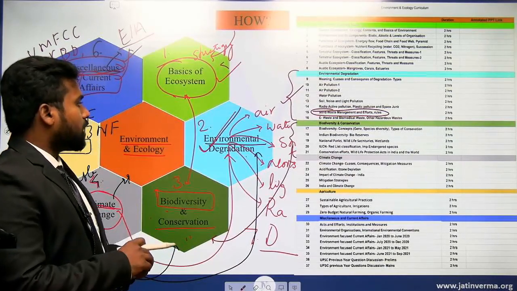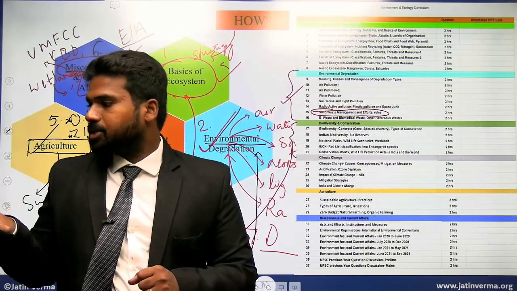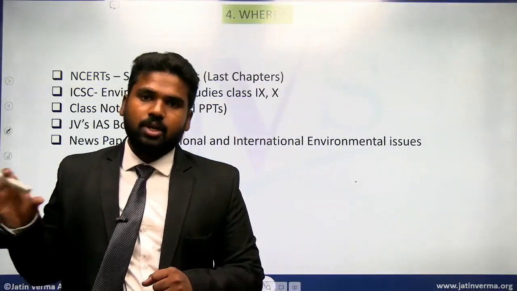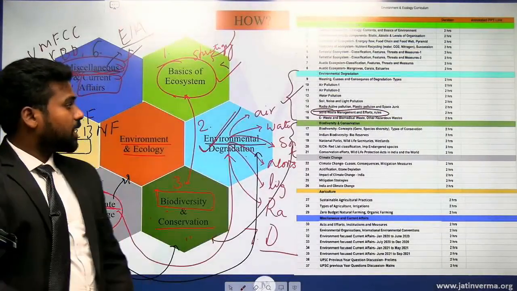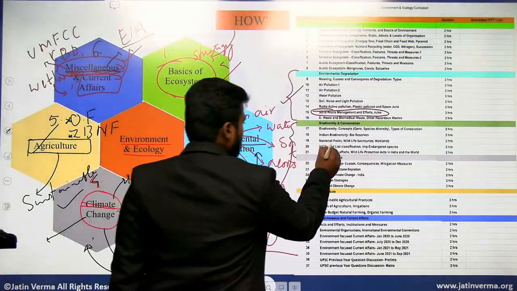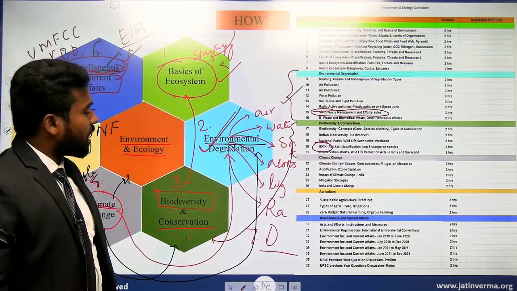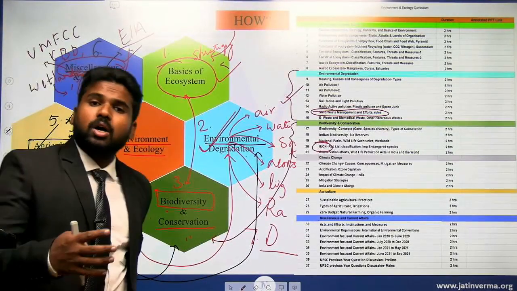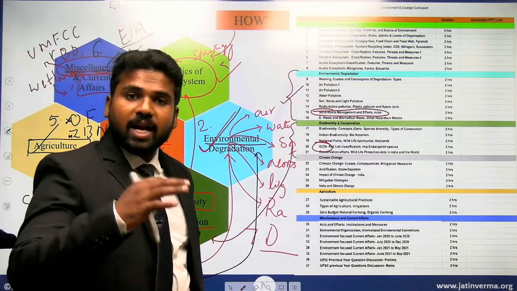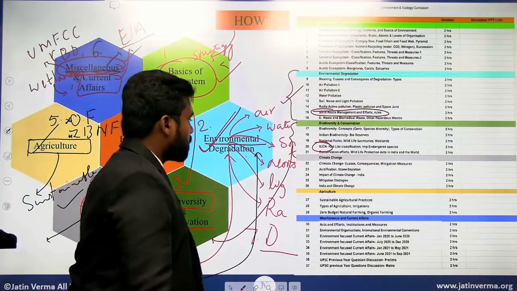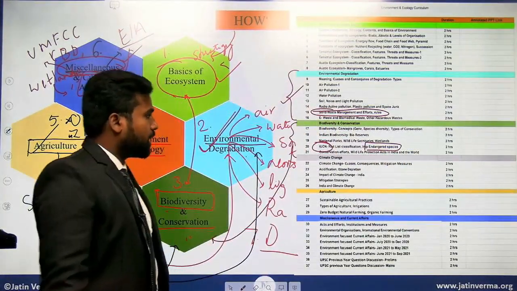Then we will look at some of the important species. There is an organization known as IUCN, International Union for Conservation of Nature, that has classified species based on their level of threat, what sort of threat they are facing. Under that classification, different types of important endangered species will be covered here.